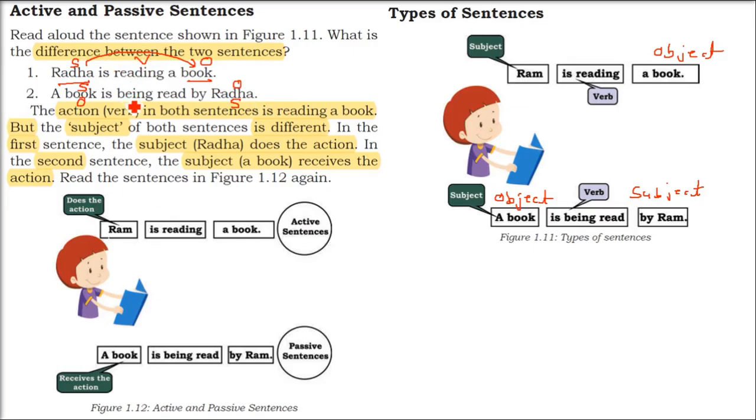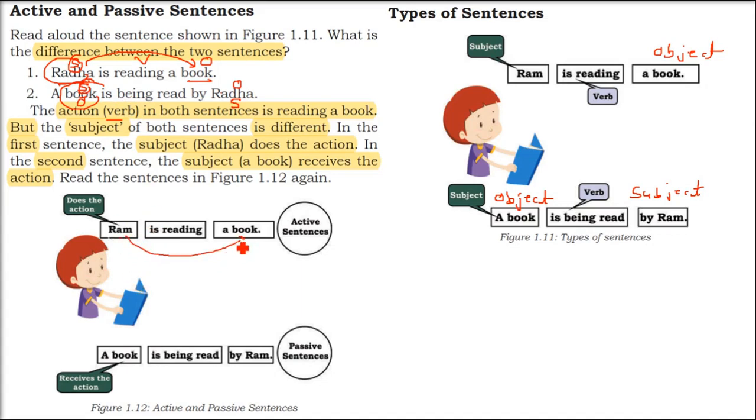Let me tell you again. Okay. The action in both the sentences is simply reading a book. But when the subject does work on the object, it is an active sentence. Subject is Radha, a book is object. But here the book is subject, Radha is the object. So now the book is being read by Radha. So now the subject is getting action by Radha. So this is a passive sentence. That is, it receives an action.